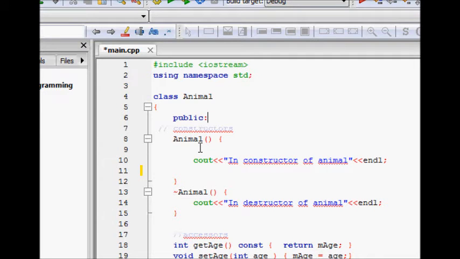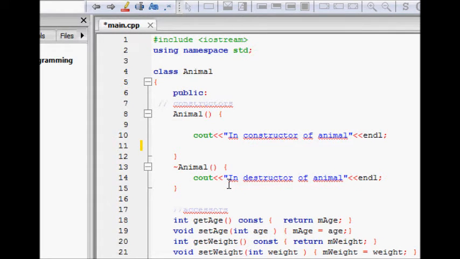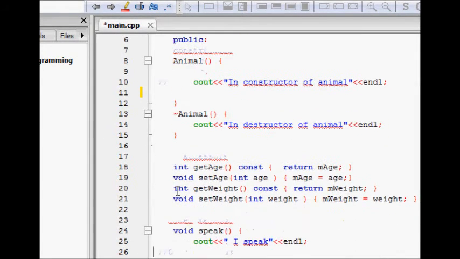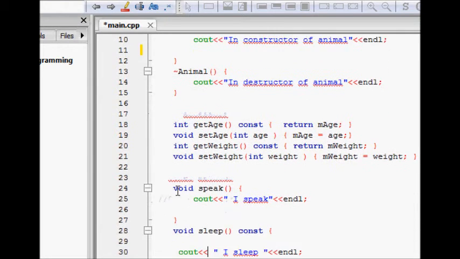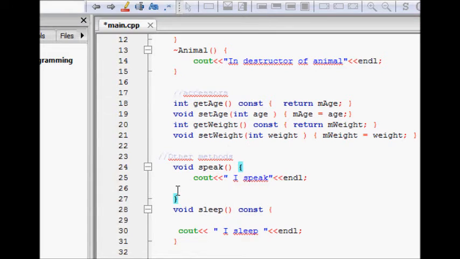So we have a class animal here. This is an animal class. It has, of course, the constructor and destructor for the animal class. Then we have some functions. Int get age retrieves the age, and get weight. All animals have their age and weight. These are attributes that are there in all animals.